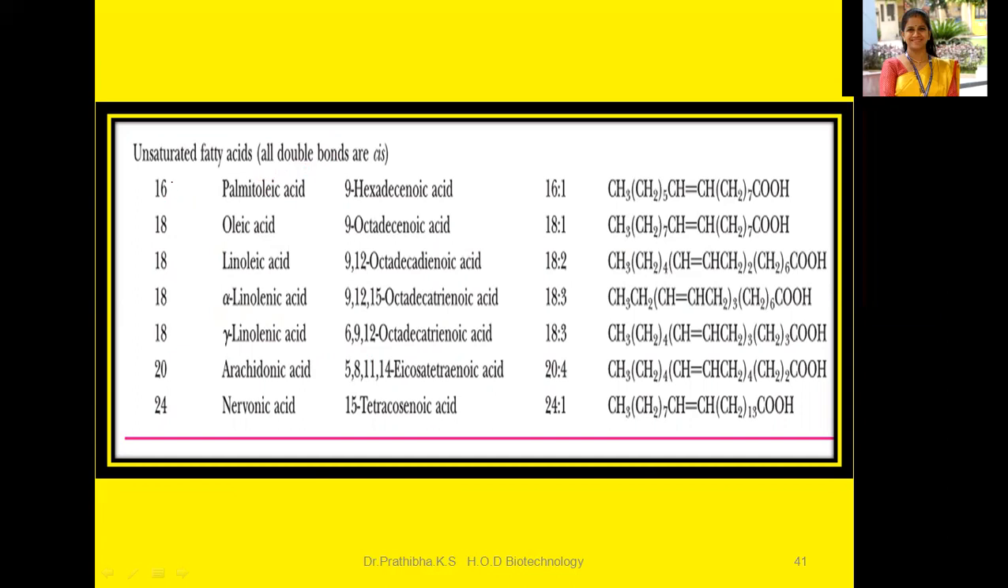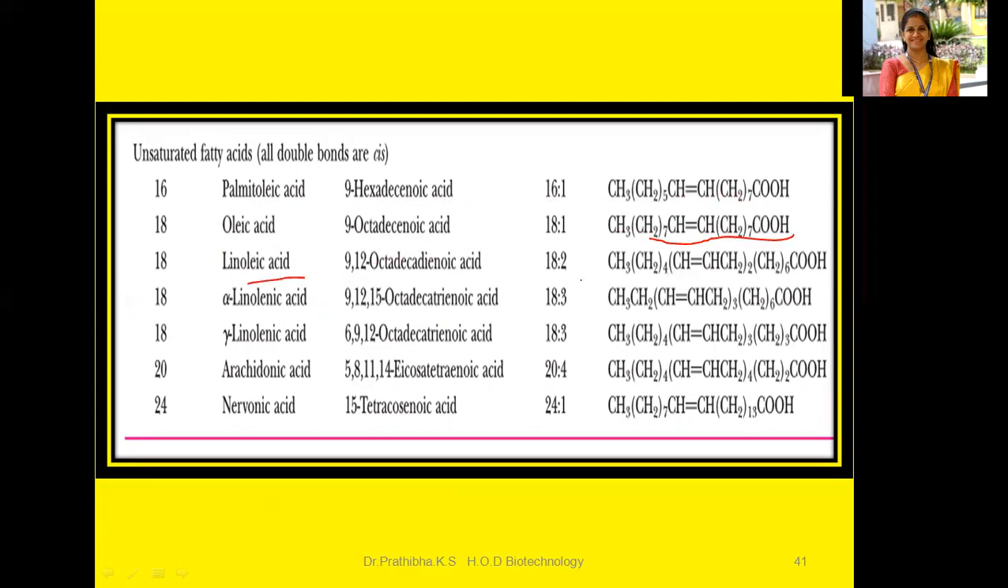Okay, 16. This is the number of carbon atoms, that is 16. Palmitoleic acid, that is 9-hexadecenoic acid, that is 16:1. That is CH3, CH2 5, CH double bond CH, CH2 7, COOH. Then oleic acid, where you can see CH3, CH2 7, CH double bond CH, CH2 7, COOH.